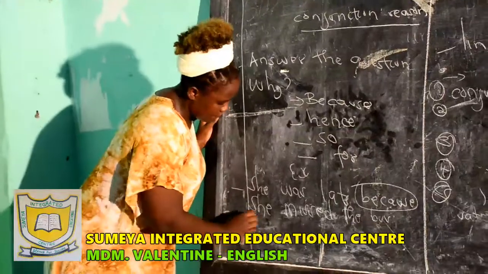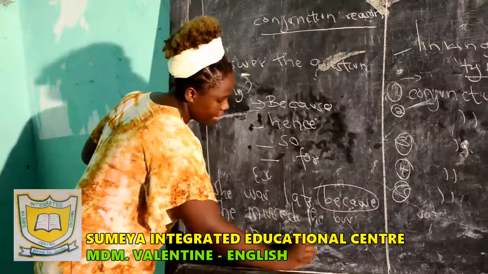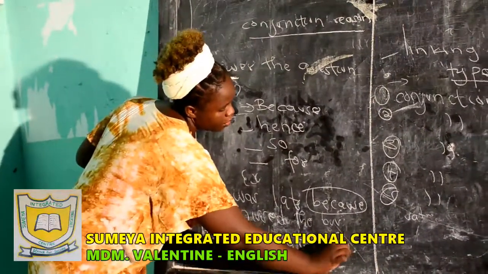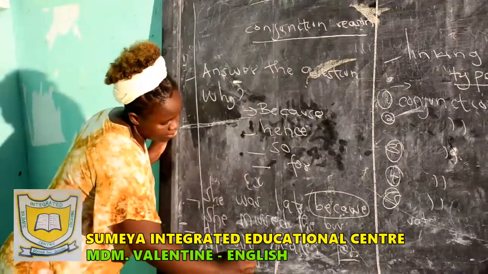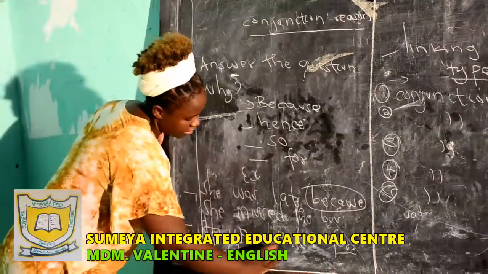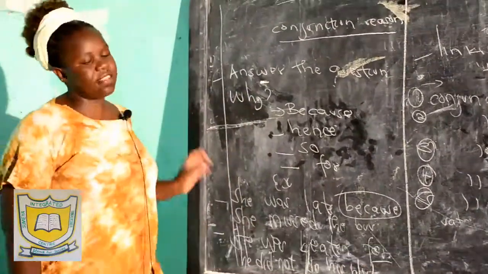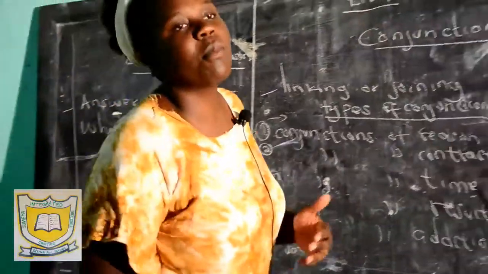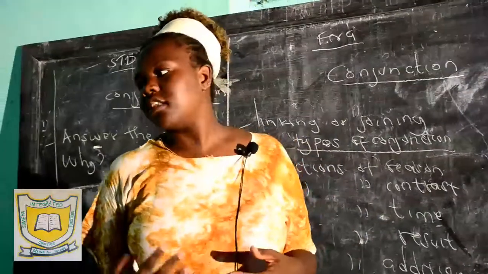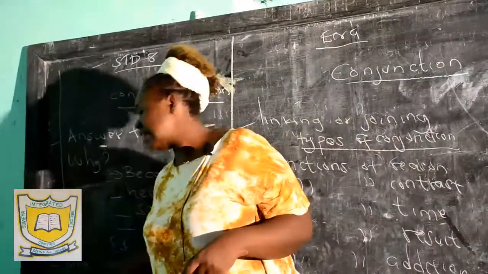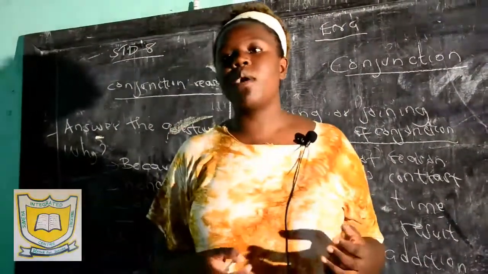I'm going to say he was beaten for he did not do his homework. Why was he beaten? For he did not do his homework. So for is a conjunction of reason. It's telling us why the he in my sentence was beaten. Why was he beaten? Because he did not do his homework.